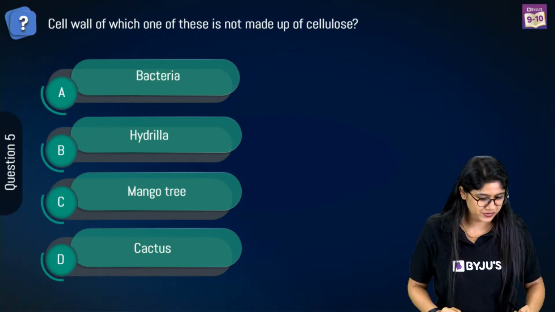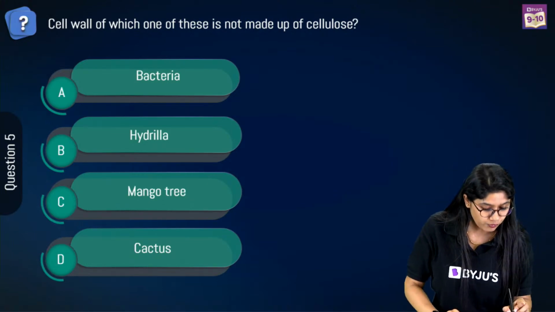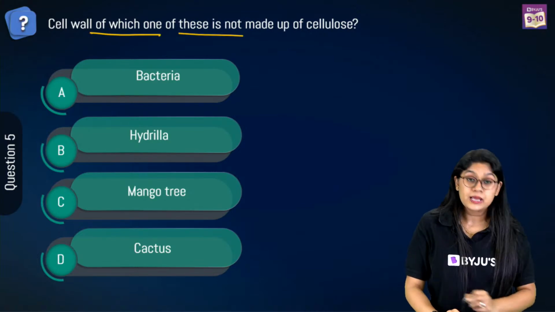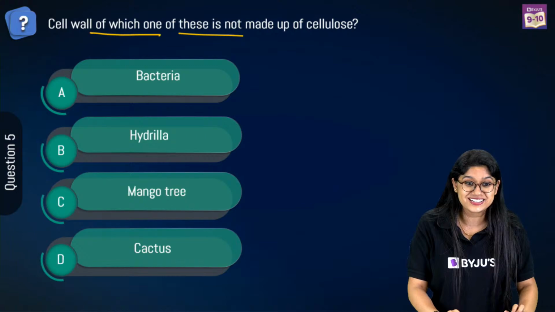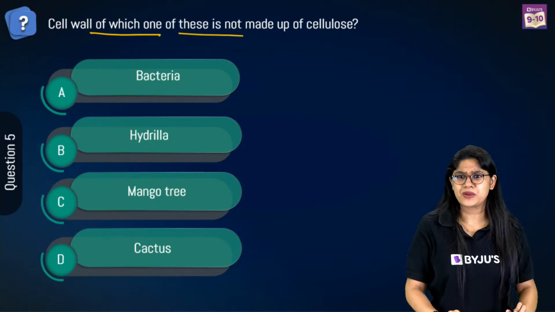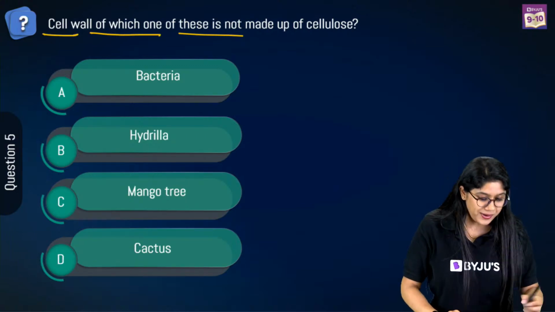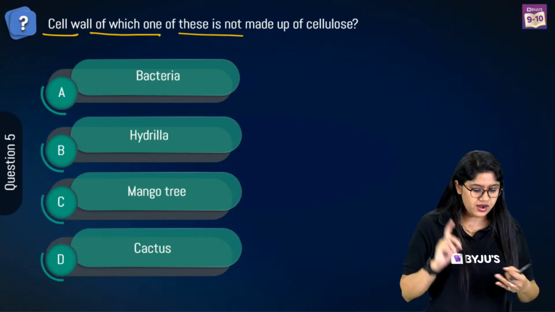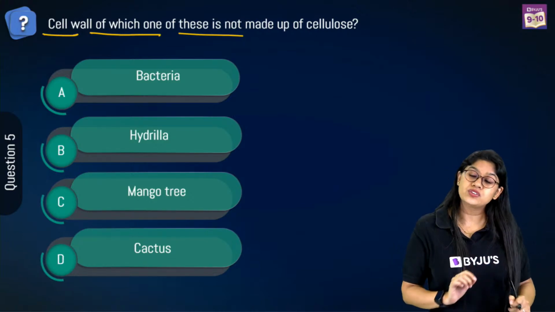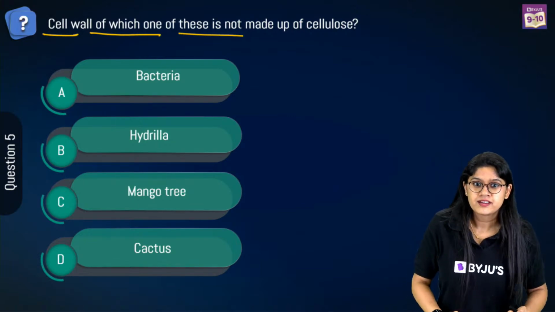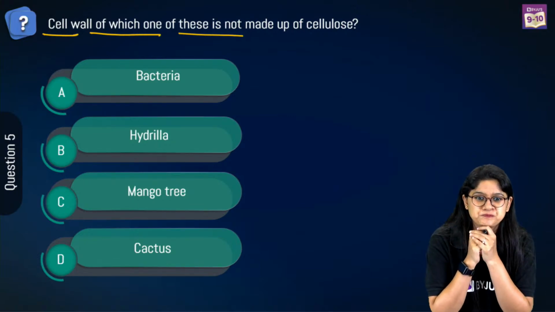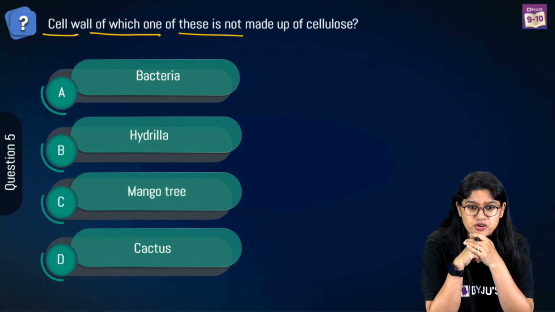Okay. Cell wall of which one of these is not made up of cellulose? Interesting question, right? So among these, bacteria, hydrilla, mango tree and cactus, which of these cell walls is not made up of cellulose? What do you think about it, everyone? Put the answer in the chat box.